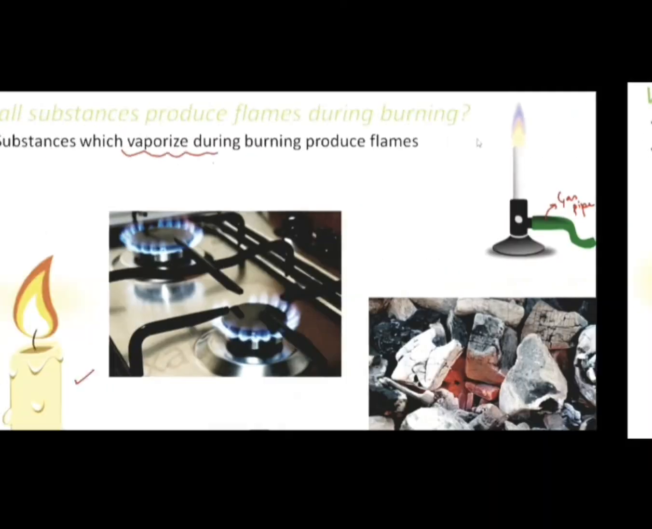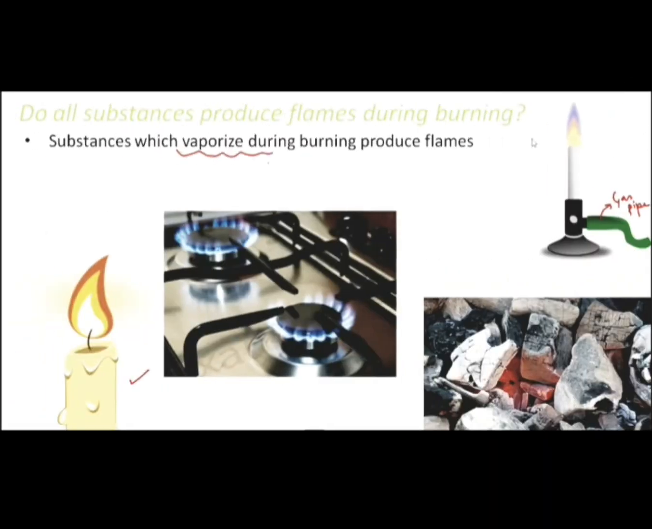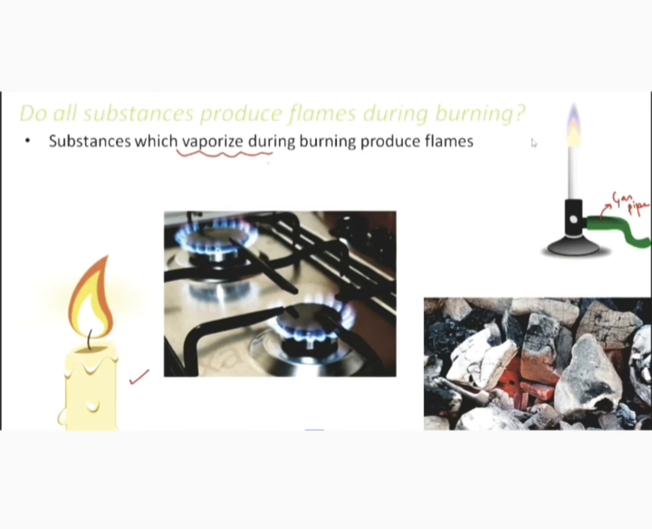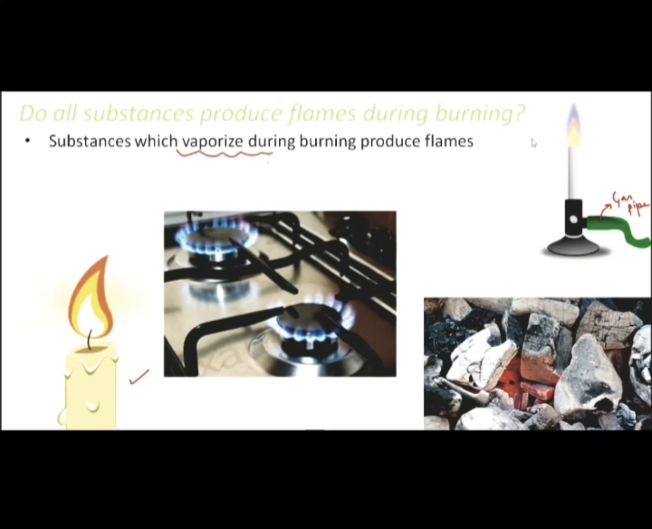Now the question is, do all the substances produce flame during burning? Now we know that combustion doesn't happen for all substances, but it happens for all combustible substances, right? Now, is it necessary that all combustible substances will produce flame when they undergo combustion? Let's take two examples. One of candle. When you light a candle, it catches fire and you see flames, right? That means candle produces flames during combustion.